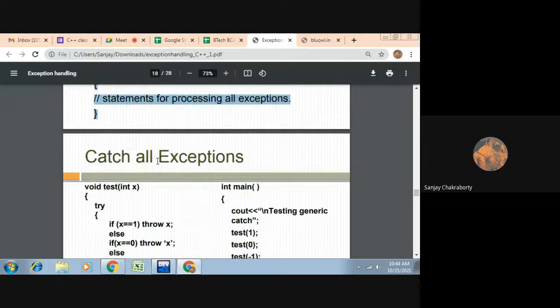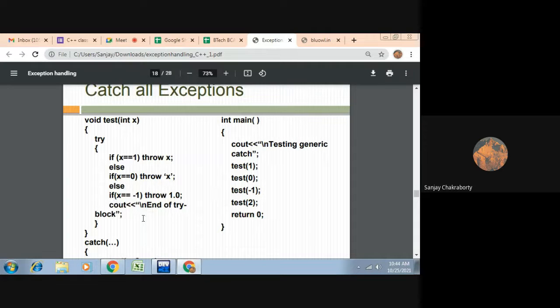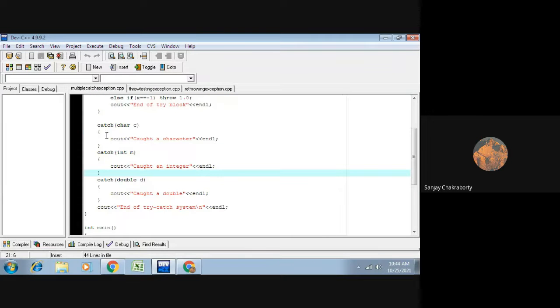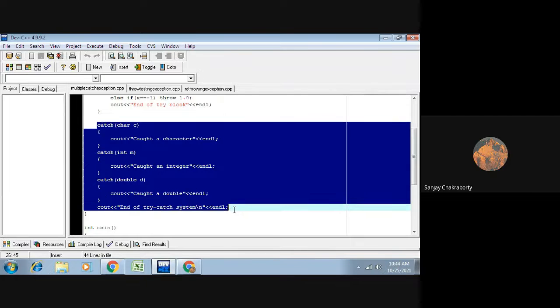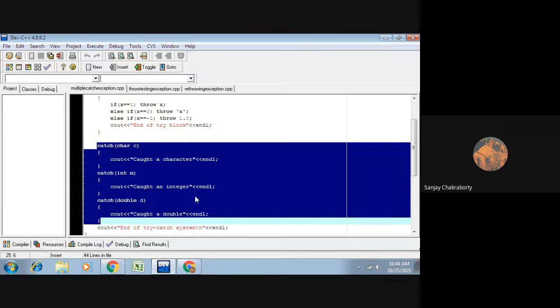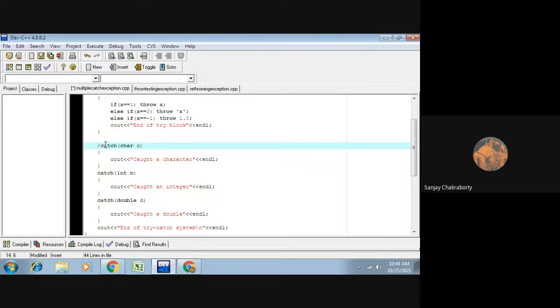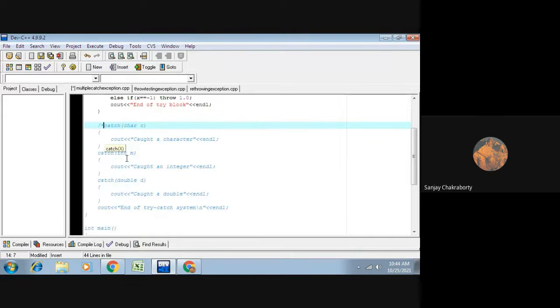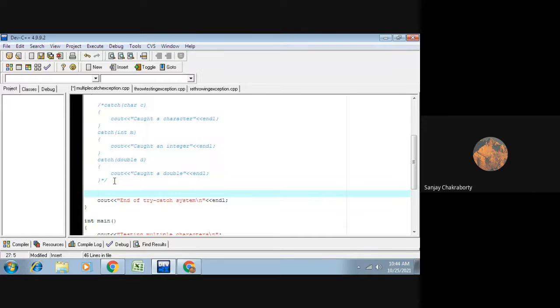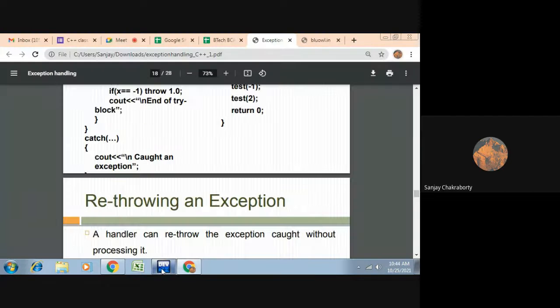So the same program that I have already shown you in the previous class, that is multiple exception. Okay, this one, multiple catch exception, this one. But instead of giving multiple catches, because suppose we don't know what kind of exception it will throw, instead of giving these multiple types of catches, we are giving a general kind of catch statement. How are we giving a general kind of catch statement? By using this kind of syntax.